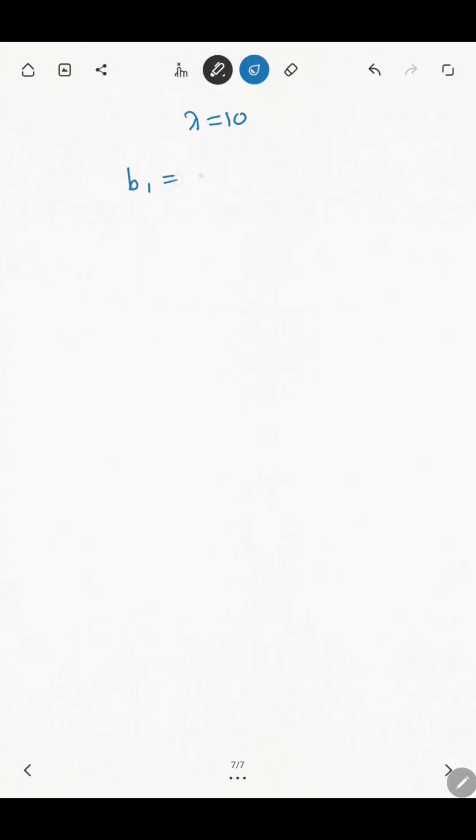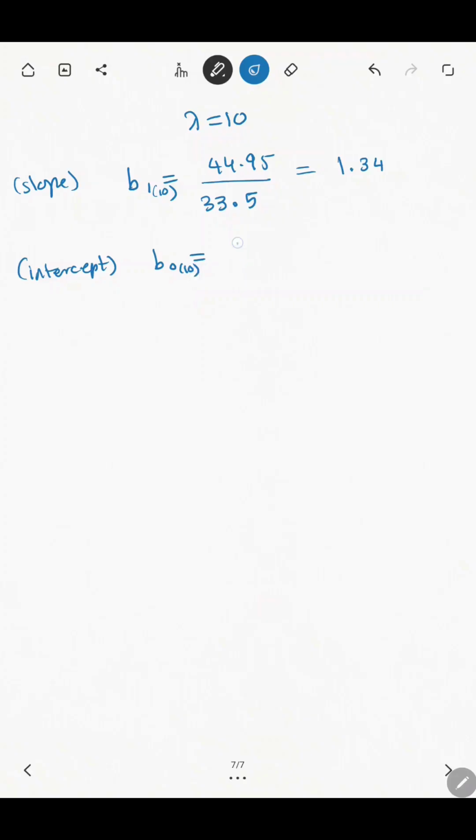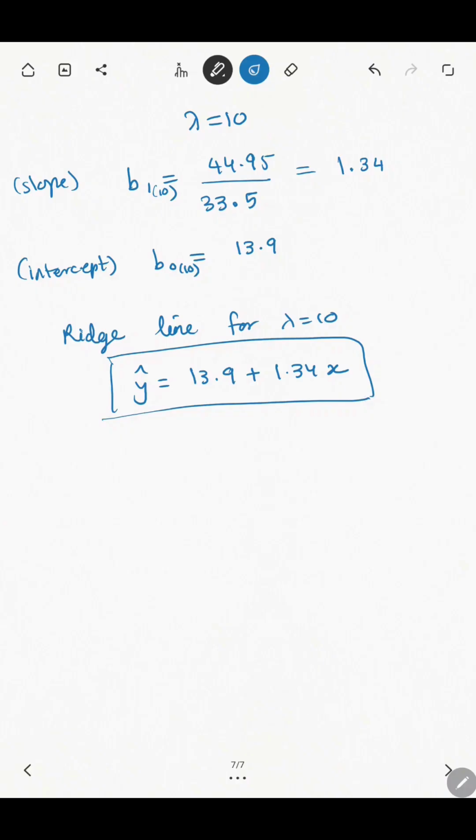Now let's calculate the validation error using ridge regression. But before that, we'll also calculate for lambda equal to 10. Again, in the denominator, you will have 3 multiplied by lambda. So 3 into 10, which is 30. So it is 33.5. And the slope further reduces to 1.34. If you substitute that in the equation for B naught, the intercept will also change. Intercept changes to 13.9, and therefore the ridge regression line for lambda equal to 10 is y hat is equal to 13.9 plus 1.34x.